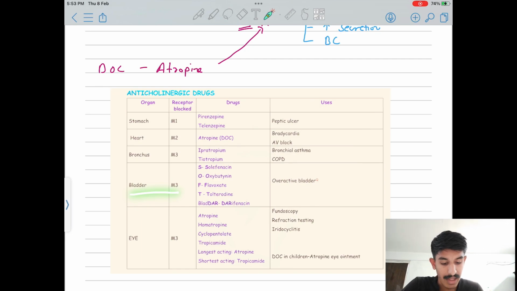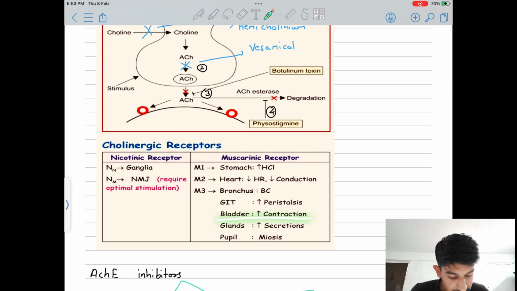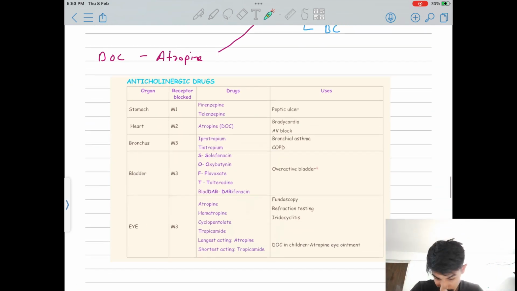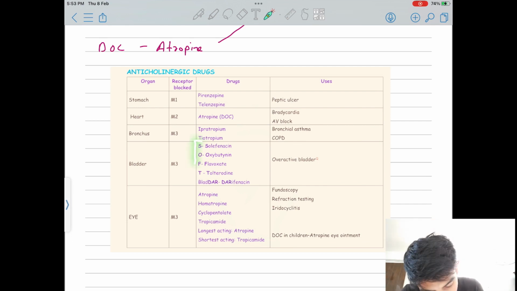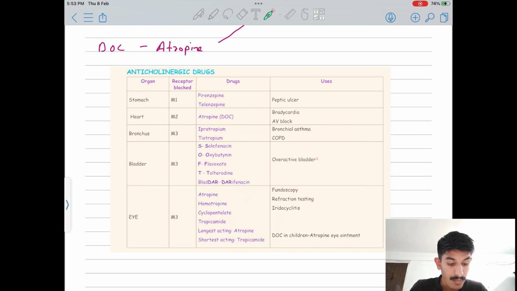Then M3 in the bladder. It will increase contraction. Contraction means it will increase urine outflow. So what do you need to do? Remember these medicines for overactive bladder. They are given for overactive bladder, because the patient has frequent urination. To stop that, you will give these medicines.